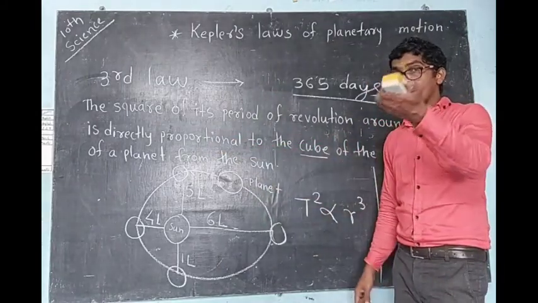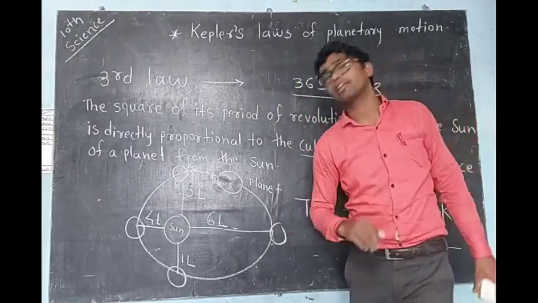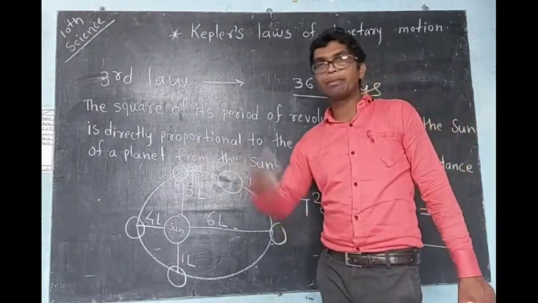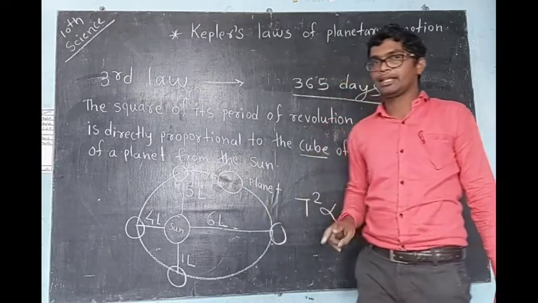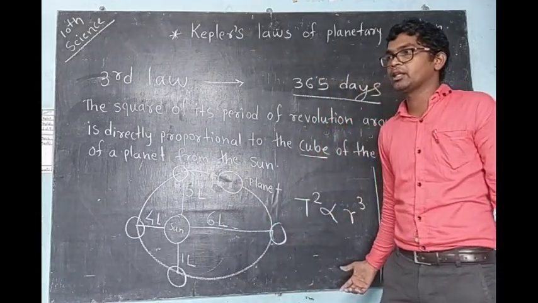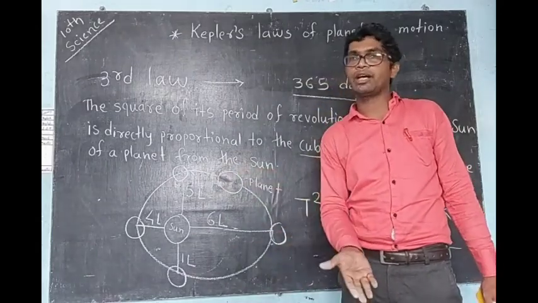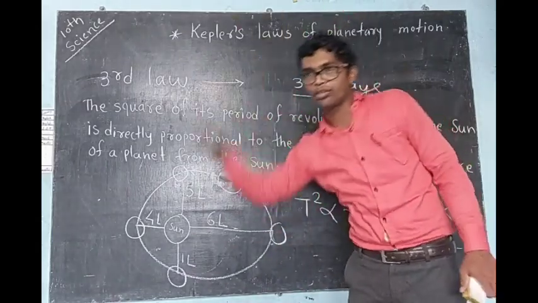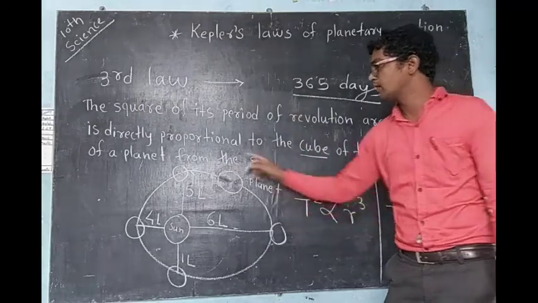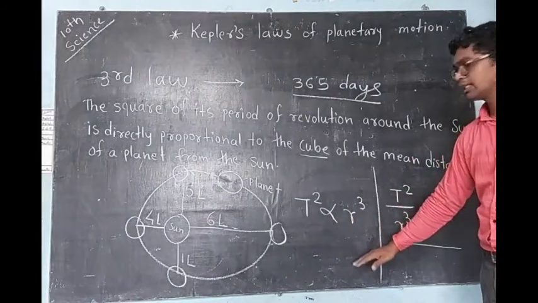Inversely proportional means one thing increases and the other decreases. You know that in farms laborers are working. Suppose a certain work is to be completed by two laborers in one day. If I take 4 laborers, then this work will be completed in half a day. Time decreases when I increase the worker quantity. That is called inversely proportional. So inversely proportional is different. Here it is directly proportional, where both quantities increase.